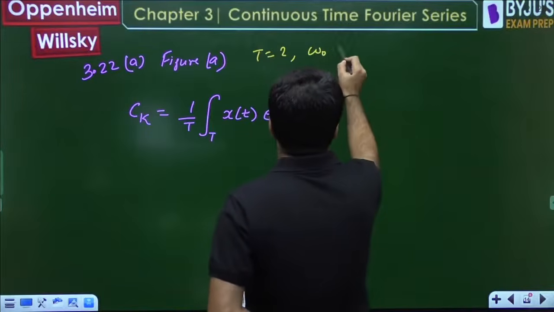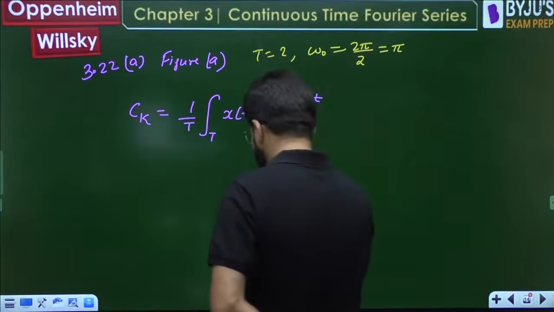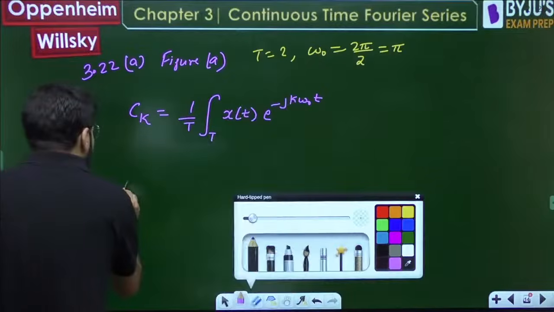What will be the omega naught? That will be given by 2 pi by 2, and that is equal to pi. So dear, what is the ck?